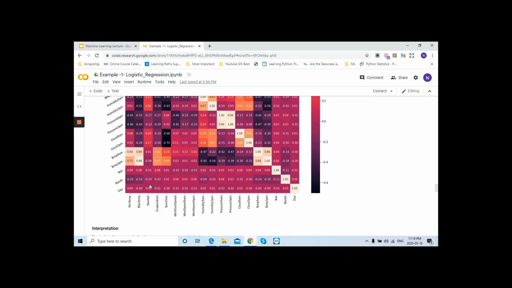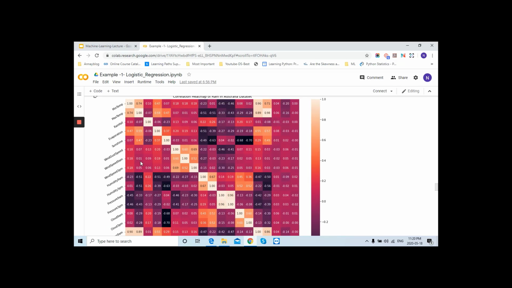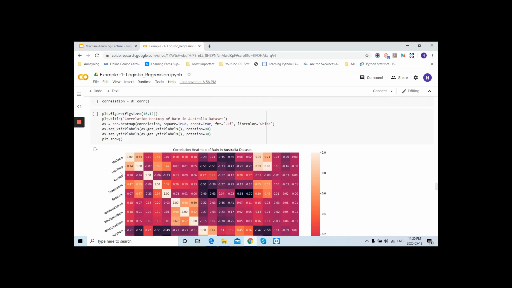If we look here, you can see 98%, right? And if we go here, you can see the minimum temperature and maximum temperature are interconnected with each other, in the positive direction, right?